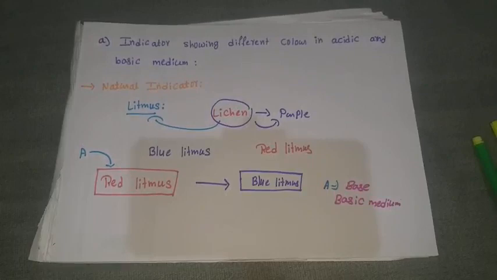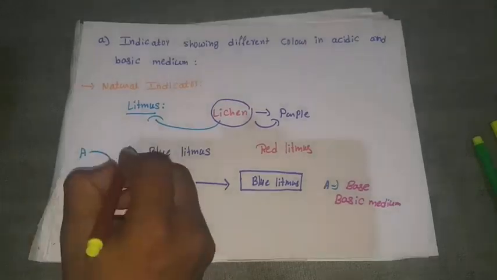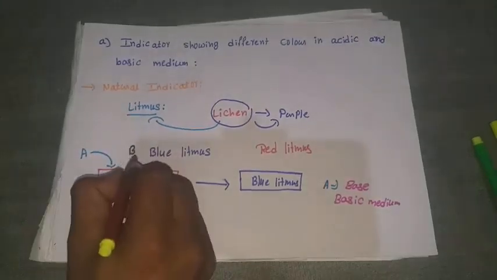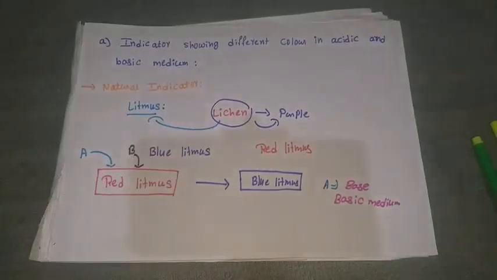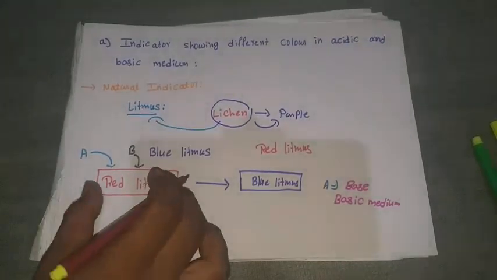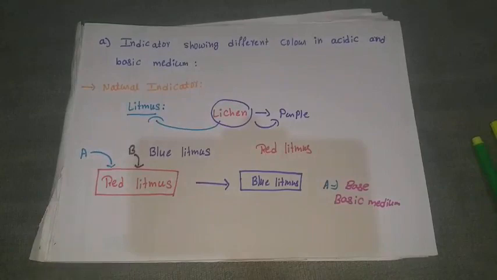Now take one more substance, that is B. When you add B to red litmus paper, the red litmus paper does not change its color to blue. It stays red only. Then the given substance is acid only.